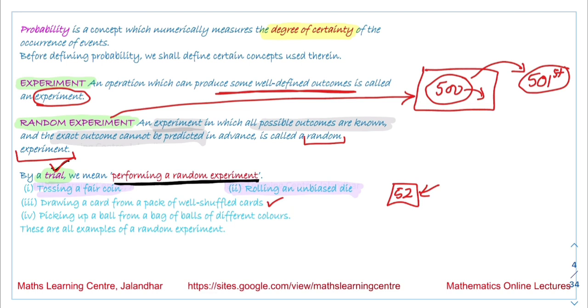Picking up a ball from a bag of balls of different colors is also an experiment we are performing. These are all examples of random experiments, and performing that experiment once is the trial. Picking up a ball is a trial, and picking up a ball from a bag of balls of different colors is a random experiment. Now we give some details about these experiments.